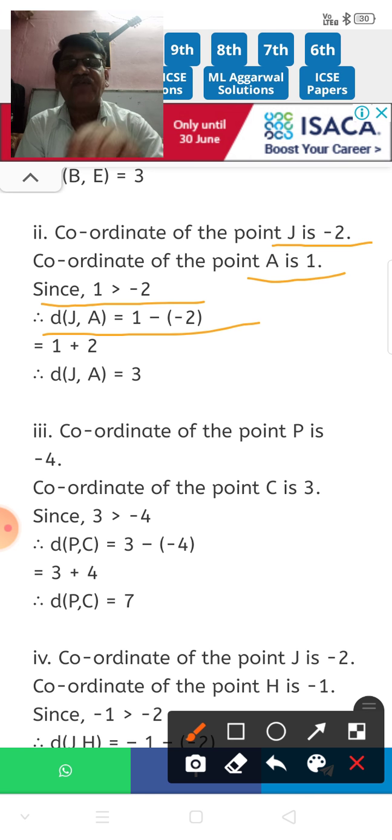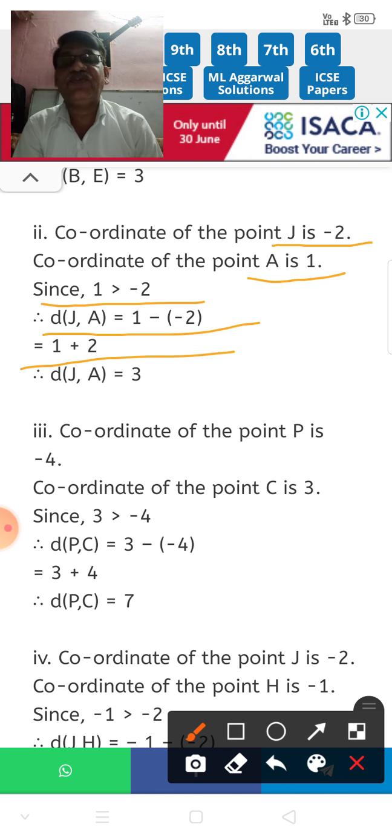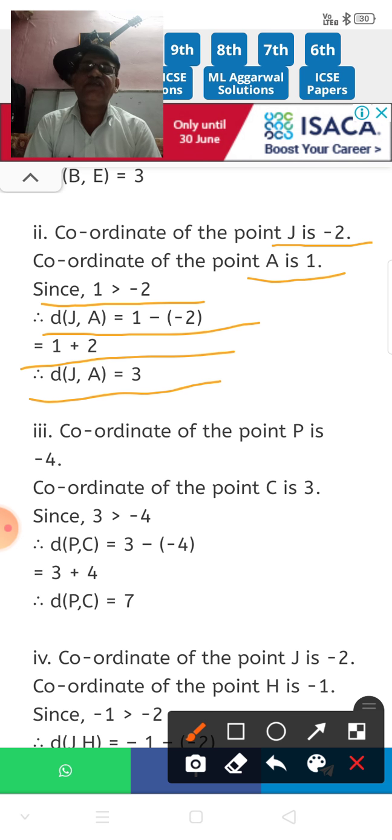Here the smaller coordinate is minus 2, so you have to write that minus 2 in brackets. So distance JA is equal to 1 minus minus 2, which is 1 plus 2. Therefore distance JA is equal to 3. Distance JA is 3 units. Right? In this way you can find the distance JA. The distance between point J and A is 3.